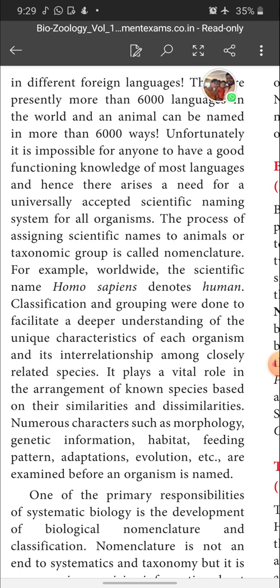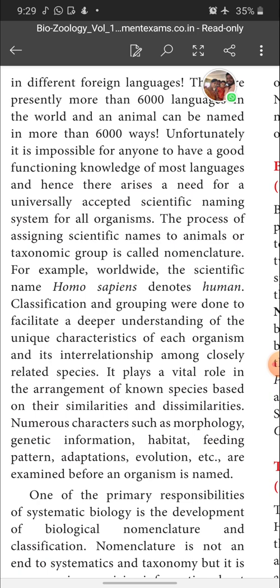Numerous characters are considered to give a name to organisms. What are these characters? Morphology, the study of external characters. Genetic information, that is, the genes present inside the nucleus of every cell. Habitat: what is meant by habitat? The place where the organism lives is called its habitat. And feeding pattern: what type of feeding it does, whether herbivore, carnivore or omnivore.